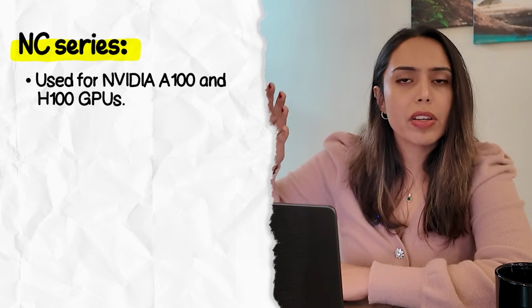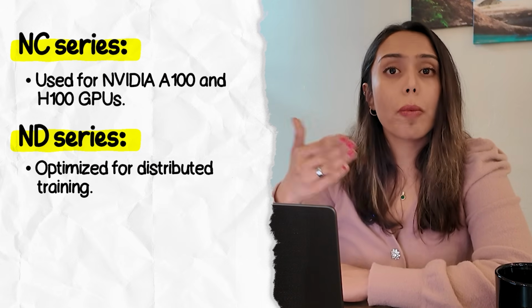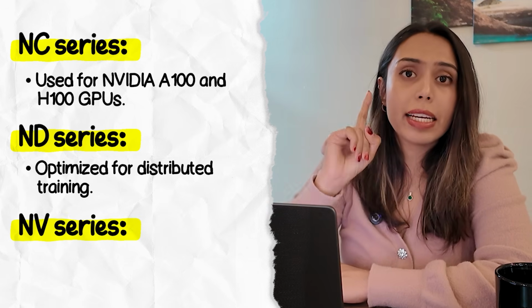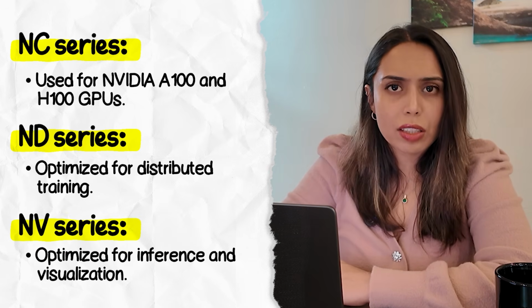So one of the things you need to be familiar with is the different VM series. Like NC series VMs come with NVIDIA's A100 and H100 GPUs. ND series are optimized for distributed training workloads, and NV series are for inference and visualization workloads.